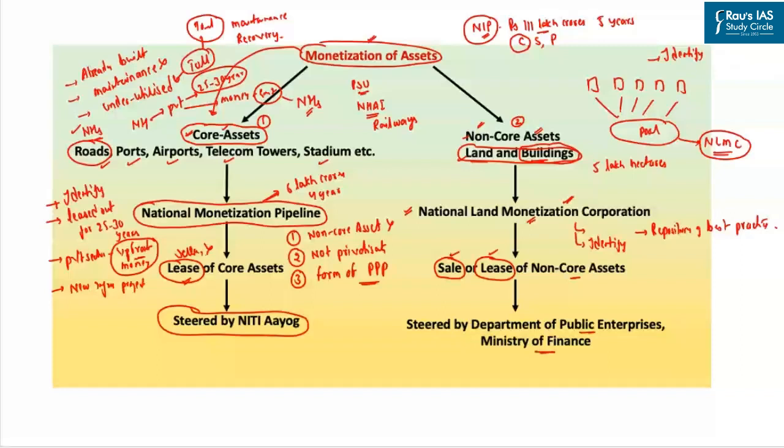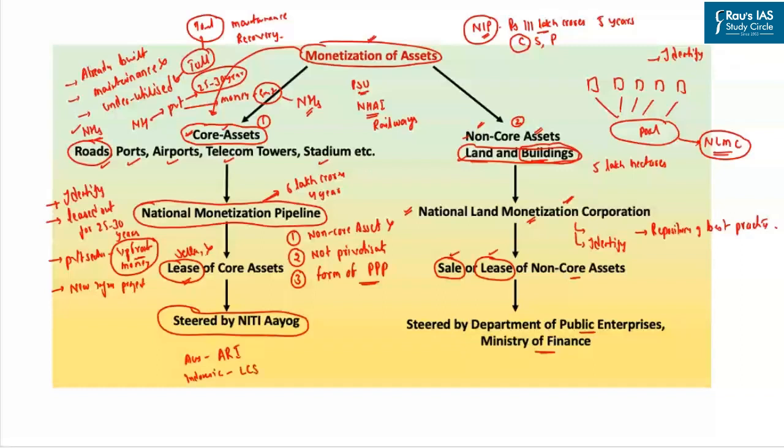Finance. Now, with respect to monetization of core assets as well as monetization of non-core assets, you must understand that India is not the first country to try out the monetization of assets. For example, with respect to monetization of core assets, it was initially tried out in other countries such as Australia, wherein it was referred to as the Asset Recycling Initiative. Similarly, in Indonesia, such an exercise was referred to as Limited Concession Scheme.